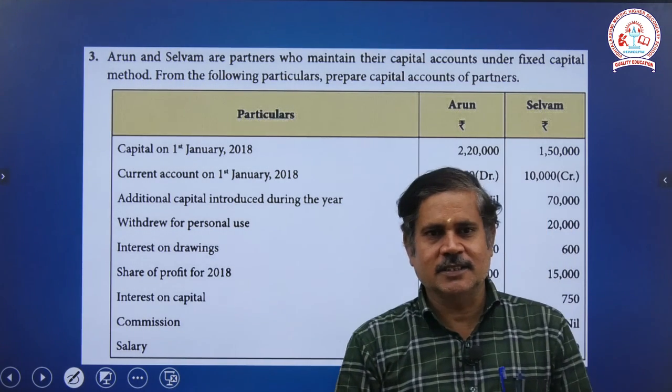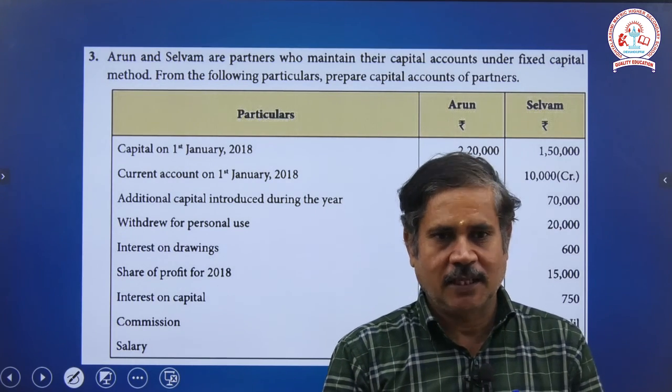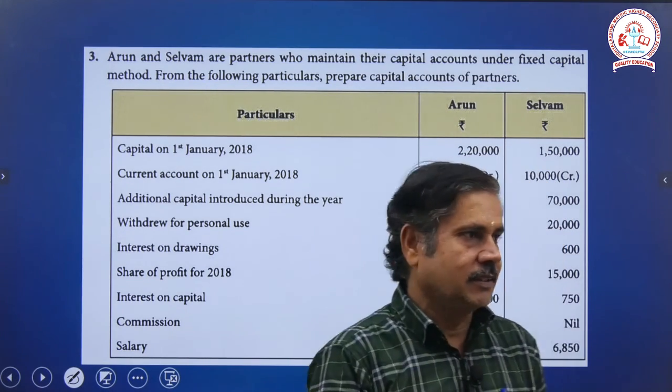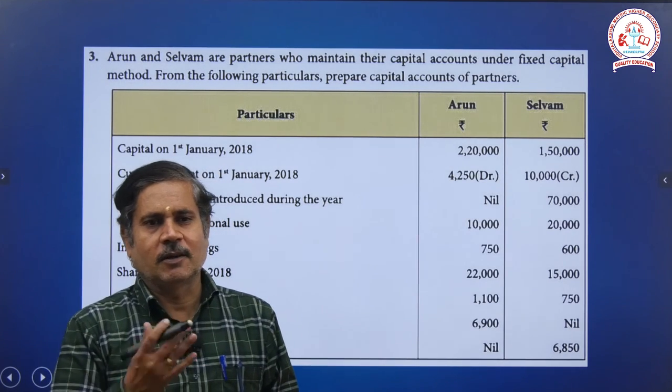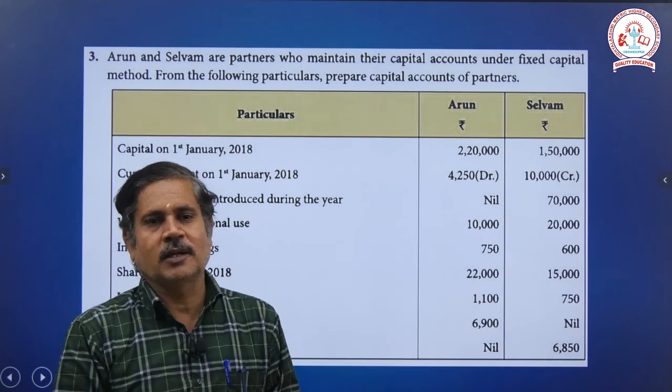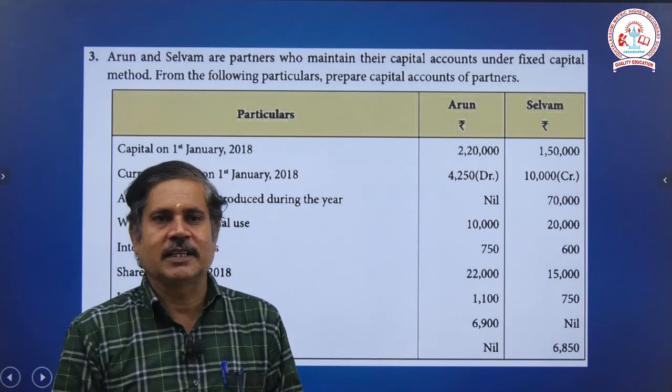Today we are going to discuss the 12th Accountancy Chapter 3, Basic Concept Fundamental for Partnership Firm. In this topic, today we are going to discuss the capital. In a partnership, there are two important types of capital: one is fixed capital, another one is fluctuating capital.